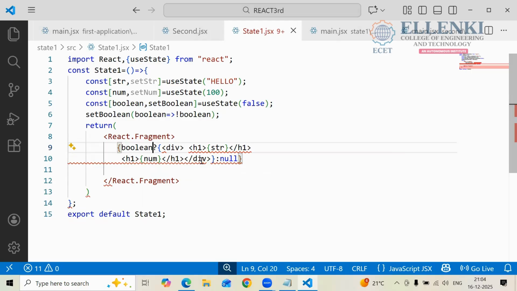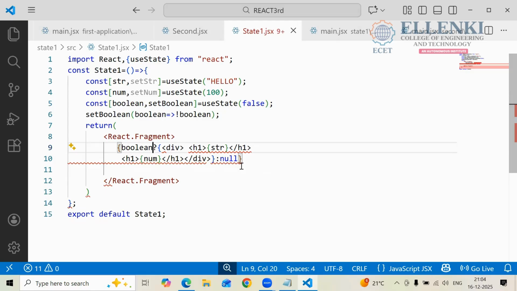Where did we make the mistake? Please check it, ma'am. So you got the condition, right? What is my condition? If the boolean value is true, you have to print hello 100. Otherwise print null, which is nothing but you cannot see any output.